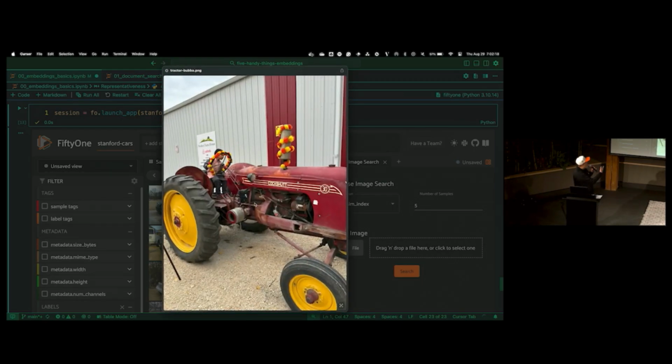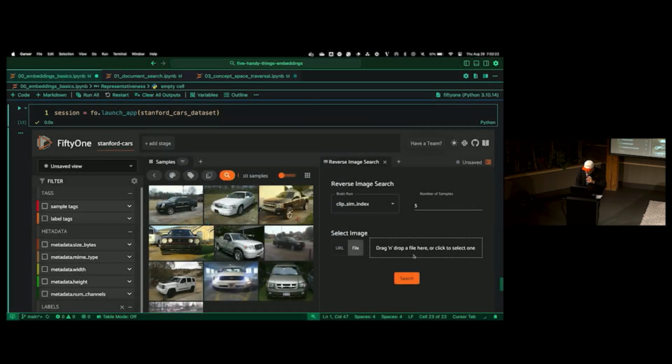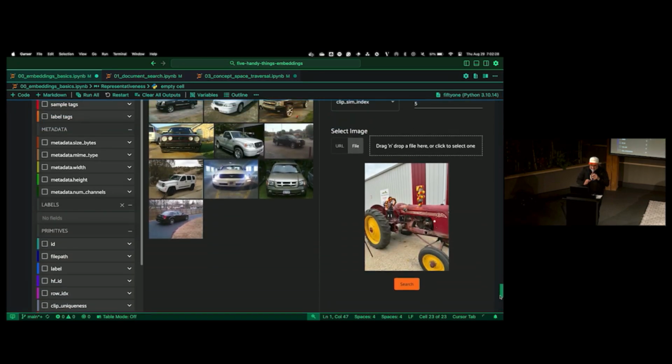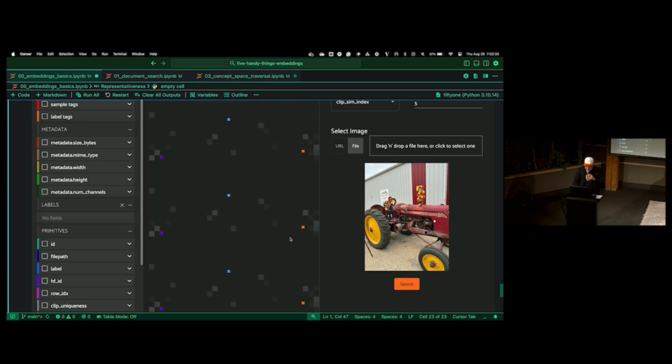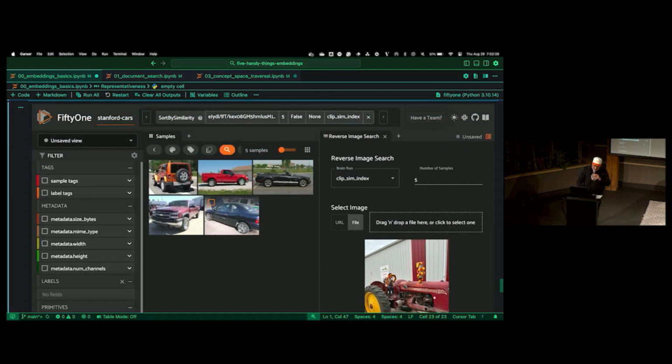The file I will upload is a picture of my son on a tractor. He loves tractors. He's also cute. And then we could do a search for that. I don't reckon there will be many tractors in this data set, but we can see what CLIP thinks is most similar to this particular image. And you can see we're picking up bigger cars with some type of color similarity to that. So it's cool. Embeddings are awesome. They allow you to do some really interesting things.